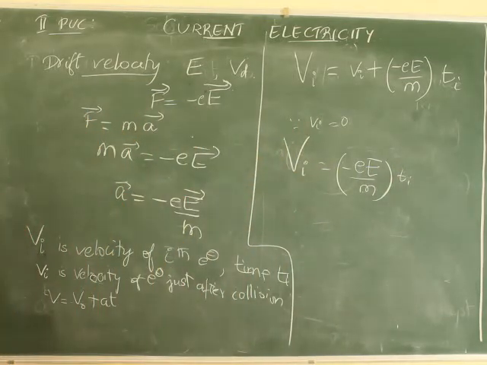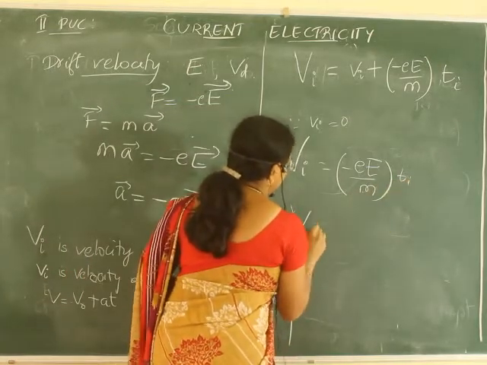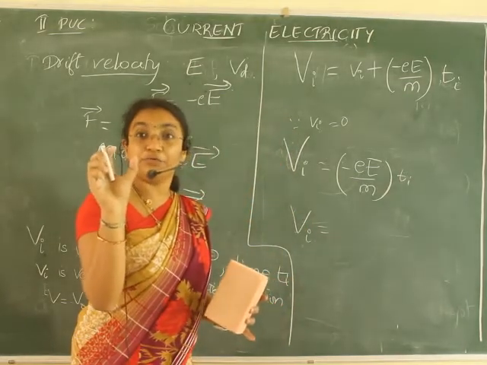But what is this Ti? This Ti is nothing but tau. Why is it tau? Collision, that is nothing but relaxation time. It is the time interval before collision. So much time it takes place before collision.